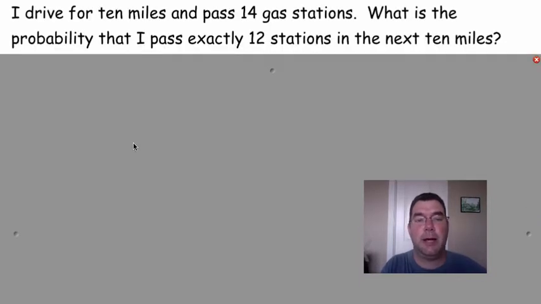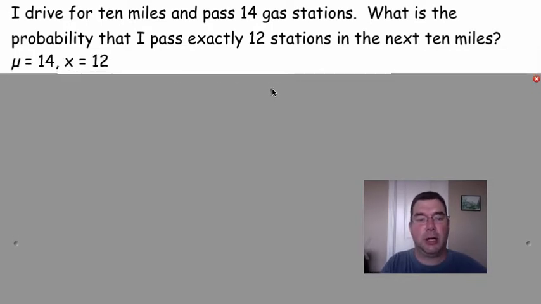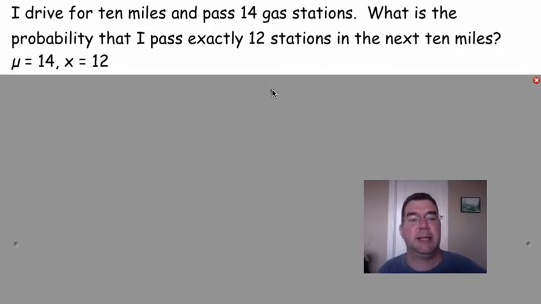I'm driving for 10 miles and I pass 14 gas stations. So I need to know what's the probability that in the next 10 miles I pass exactly 12. If I look at what my variables are, my expected number of gas stations that I'm going to pass is 14, and I want to know the probability that I only pass 12, so my x is 12.